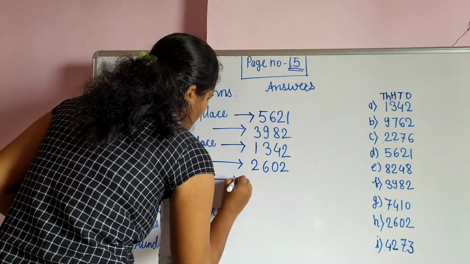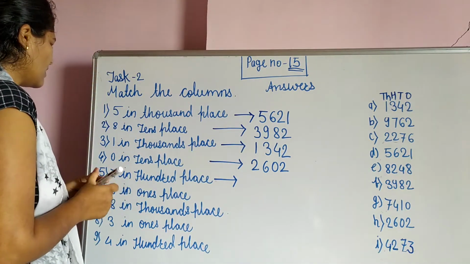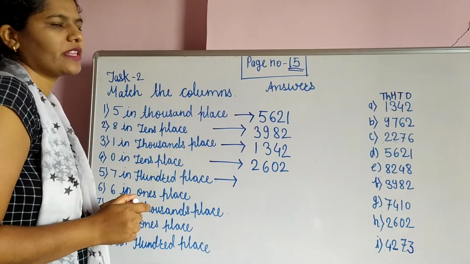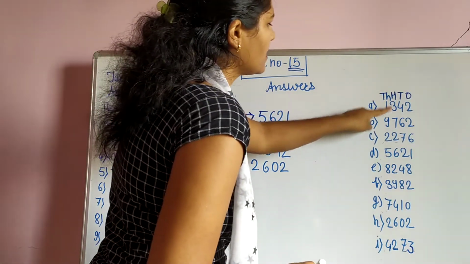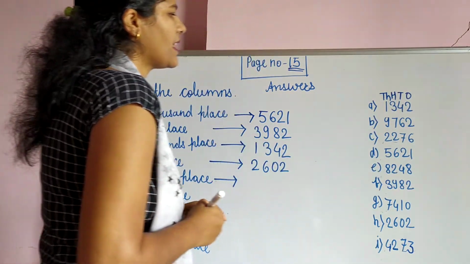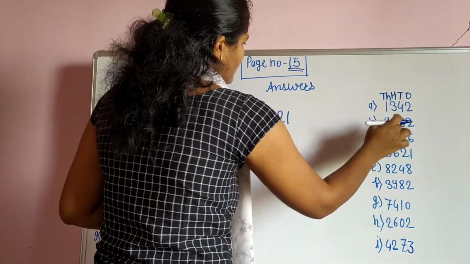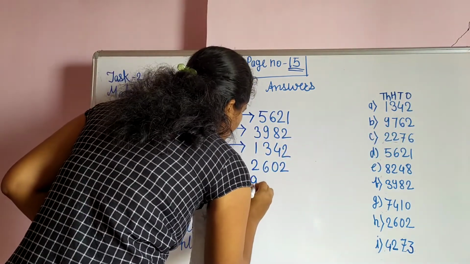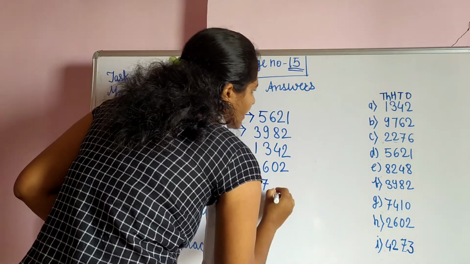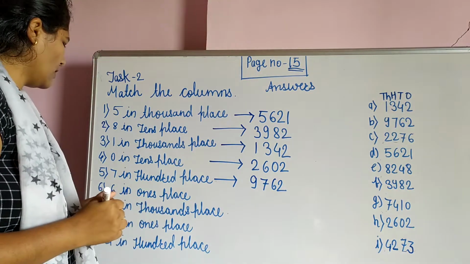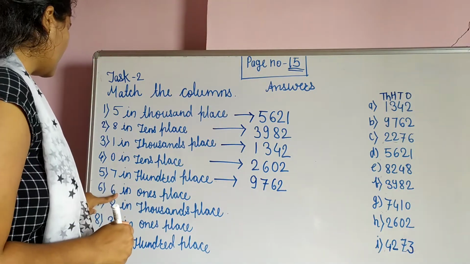Now next one. 7 in 100 place. We want 7 on a 100 place. This is the 100 place. And which one is the answer? Here is 7 there? No. Here is there? Yes. This is our answer, and the answer is 9,762.